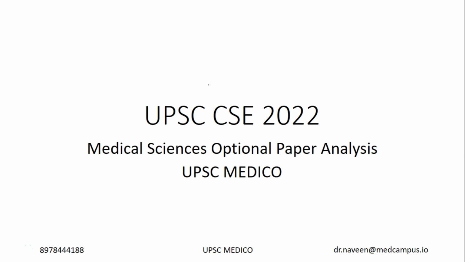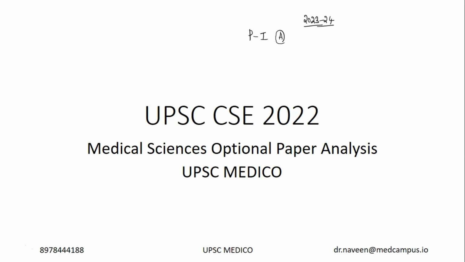In this video, we'll be discussing the UPSC Civil Service Examination 2022 Medical Science Optional, the final paper analysis. This time I'll be doing this paper in a subject-wise manner, starting from paper 1 subjects like anatomy, biochemistry and physiology. While doing it subject-wise, I'll be giving you the previous year questions which were asked, which were repeated, and also what should be the future strategy for the 2023-24 batch, because it is very important to understand and analyze the previous year question paper.